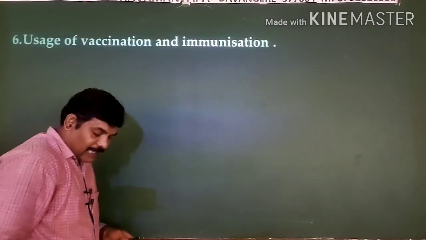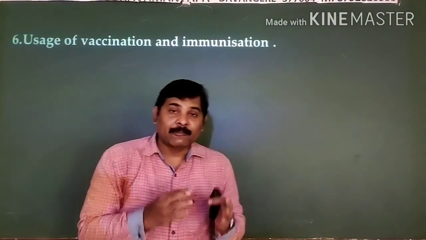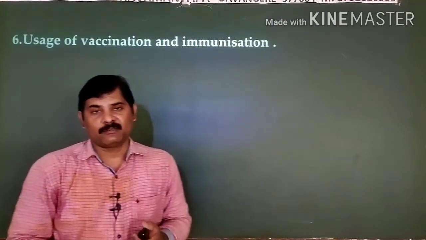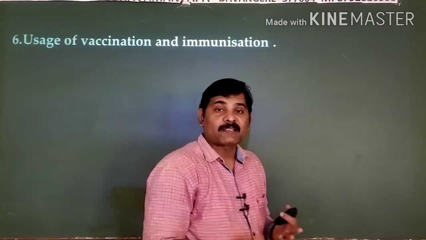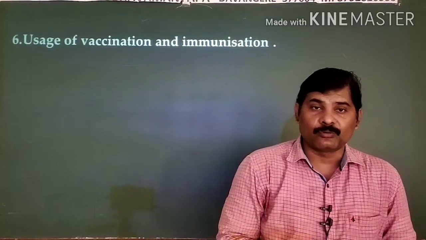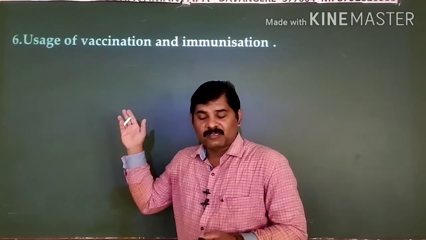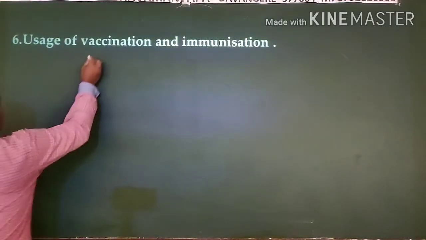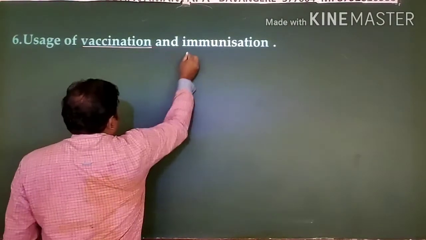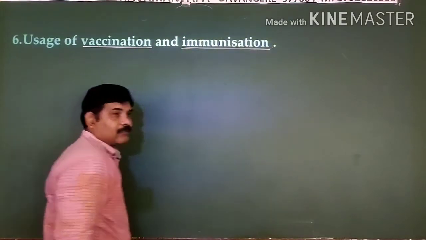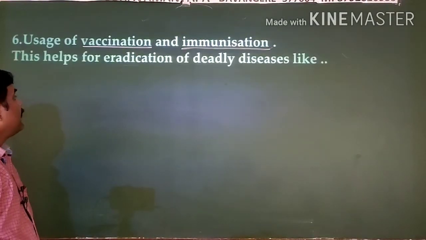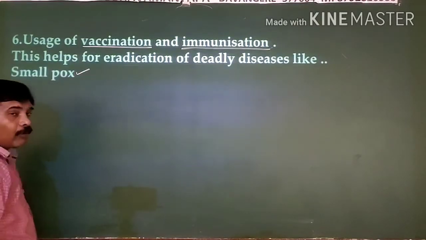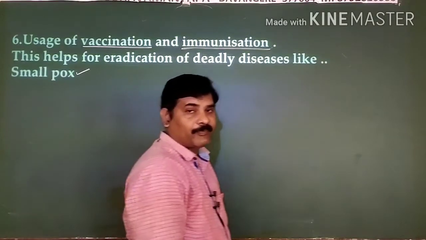Right, and this is actually a very important prevention method: taking vaccination and immunization. As you know the old saying that prevention is better than cure, by taking these vaccinations as well as immunizations, you can avoid many deadly diseases. That is the best method. Such deadly diseases can be prevented: smallpox is one thing.